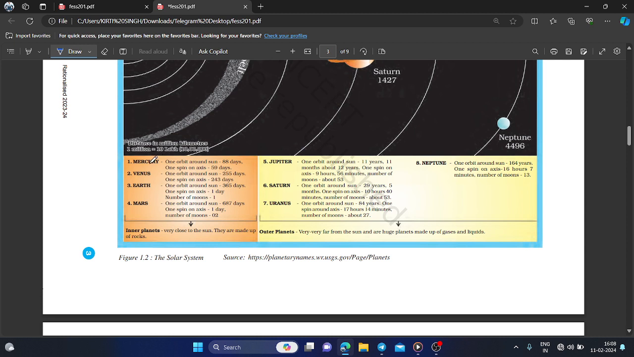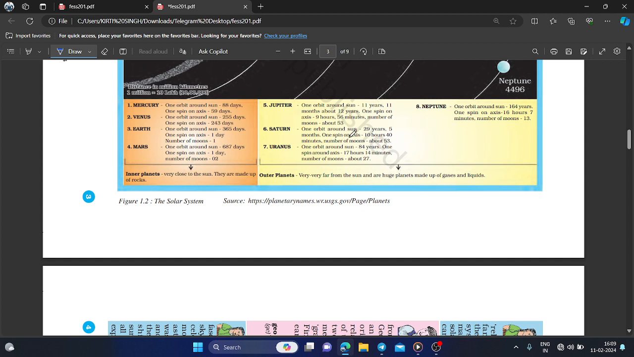So the first planet is Mercury: one orbit around the Sun takes 88 days, and one spin on its axis takes 59 days. And that is Venus, and that is Earth. It takes one orbit around the Sun in 365 days, and one spin on its axis in 1 day, and the number of moons is only one, that is our moon.